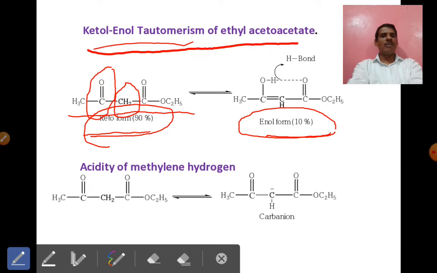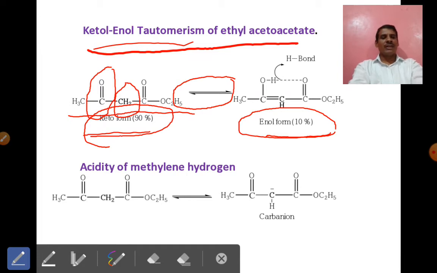These keto and enol forms exist in a reversible state, or we can say these two forms are interchangeable, but naturally the keto form is more stable because its percentage is more, that is 90 percent, and the enol form is only 10 percent.